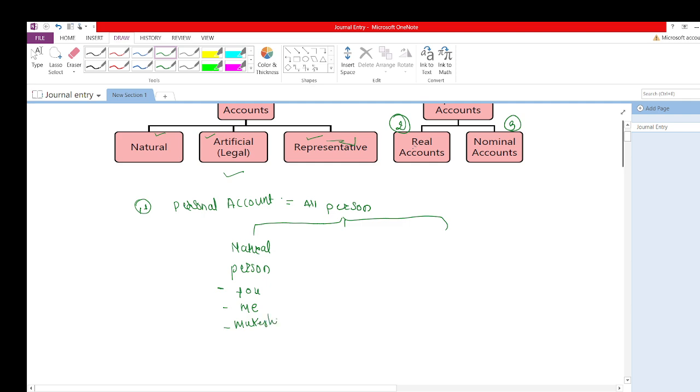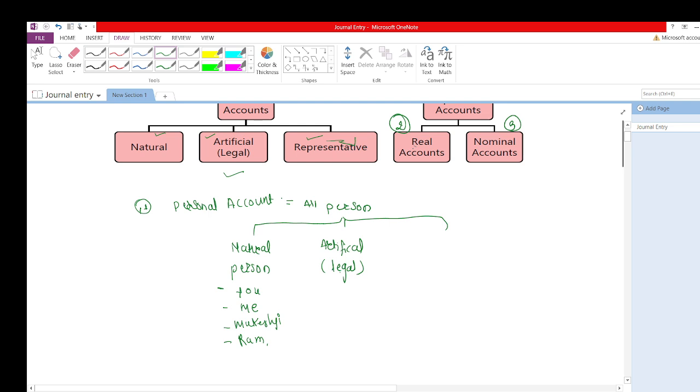Okay, Mukesh ji Ambani, or I can say Ram Sham, who are all living persons, who can read, write, or understand anything, like you and me. Now there is another category, the artificial person. Who are the artificial persons?